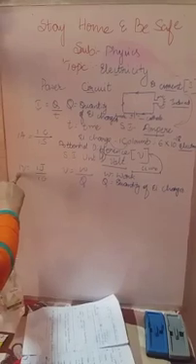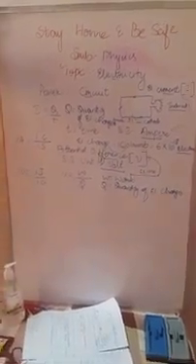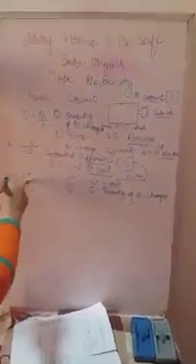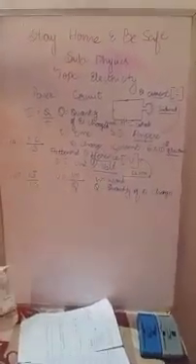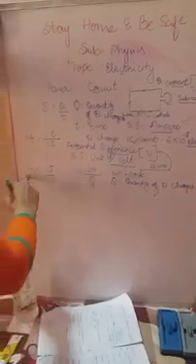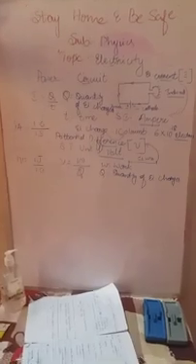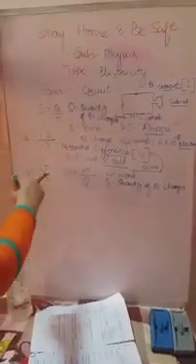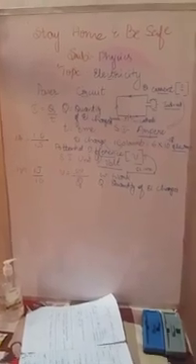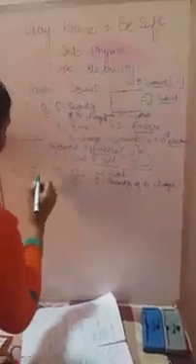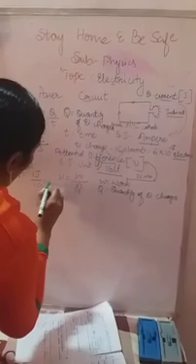So here 1 volt equals what? 1 joule of work done by utilizing 1 coulomb of electrical charges is called 1 volt. Very important. Define volt if they ask the question in examination: 1 joule of work done by utilizing 1 coulomb of electrical charges is called 1 volt.